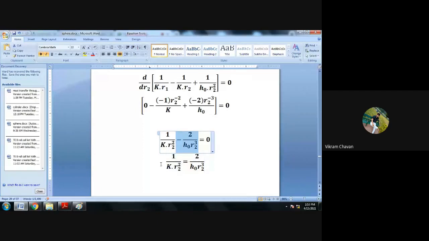So we get the equation as 1 divided by K multiplied by R2 square is equal to 2 divided by H0 multiplied by R2 cube. Okay. Write down everyone: 1 divided by K multiplied by R2 square is equal to 2 divided by H0 multiplied by R2 cube.